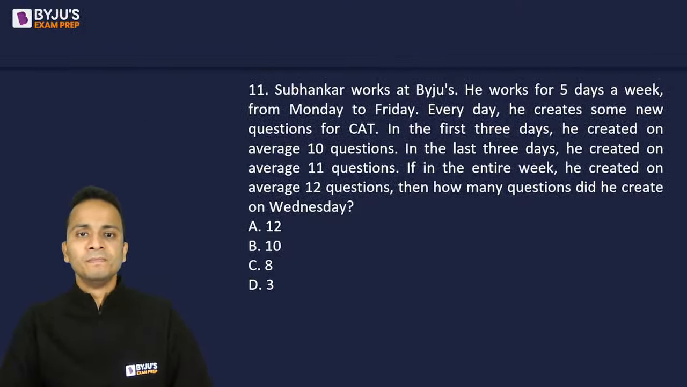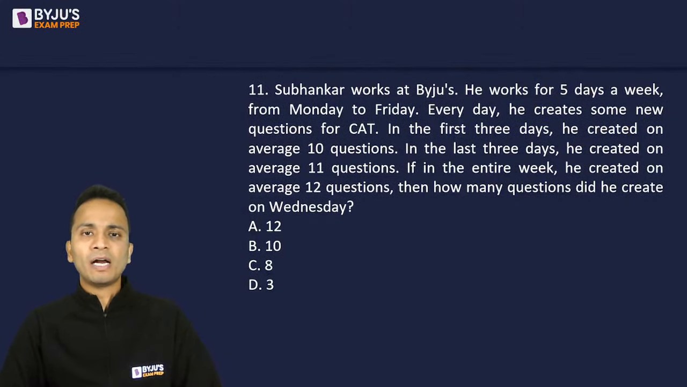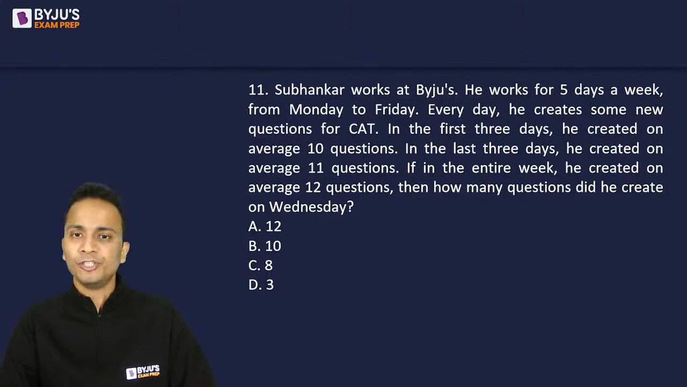Question number 11, a simple question, slightly lengthy as far as language is concerned, but a straightforward simple question. Shubhankar works for BYJU'S. He works for 5 days a week from Monday to Friday. Every day he creates some new questions for CAT. In the first 3 days he created on an average 10 questions. In the last 3 days he created on an average 11 questions. If in the entire week he created on an average of 12 questions, then how many questions did he create on Wednesday?